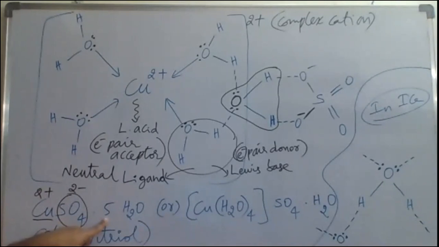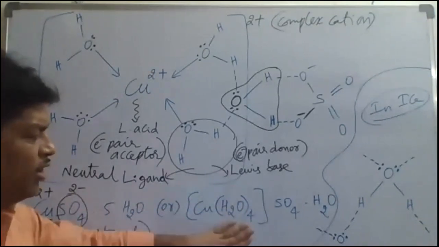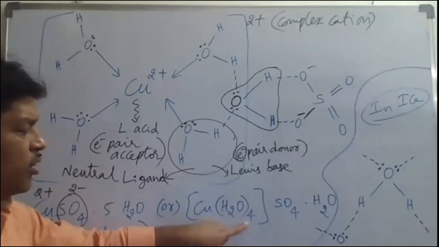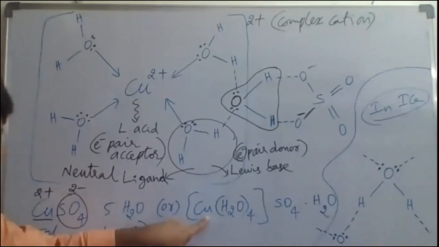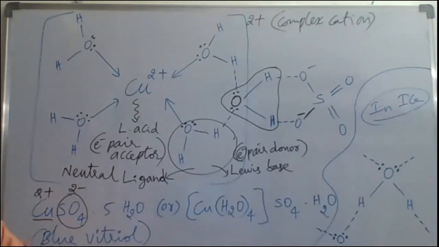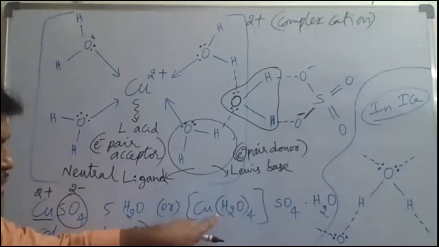The same thing we can also write in this formula here, CuSO4·5H2O. Now copper and 4 H2O are bonded with what? Coordinate covalent bonds. So 4 ligands are bonded with coordinate covalent bonds.